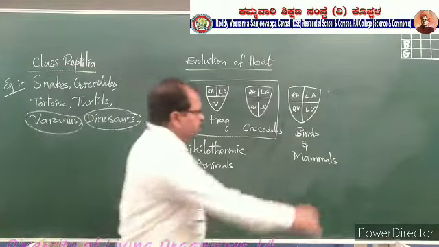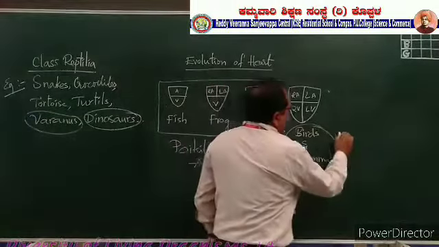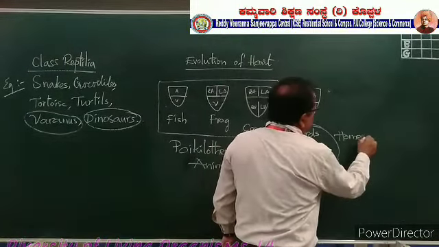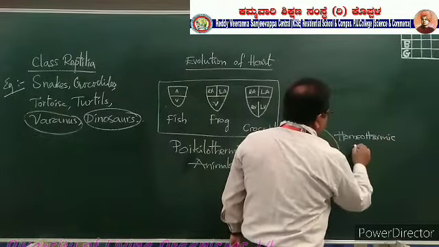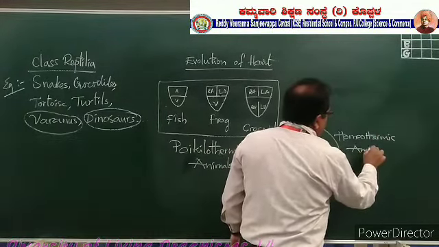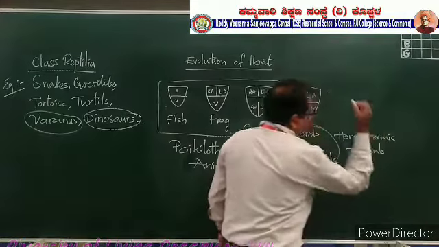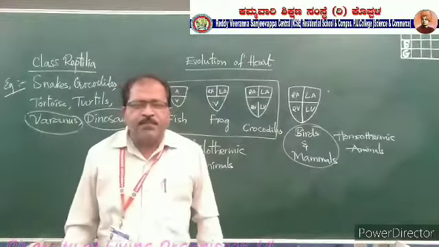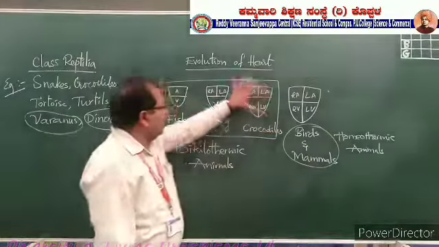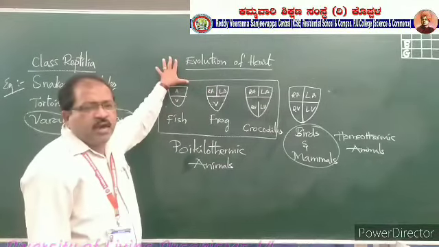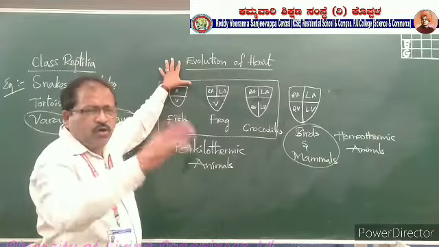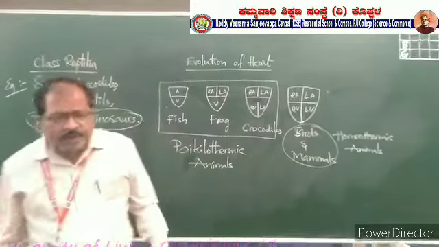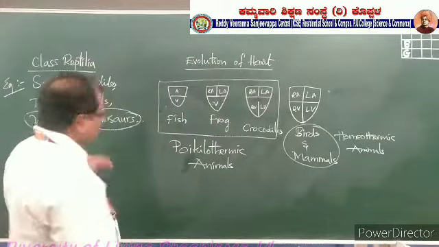And whereas the birds and mammals are homeothermic animals. Warm-blooded animals. Okay, this is the better information about the evolution of how the heart is developed from one organism to another, one level to another level. Okay, and next,